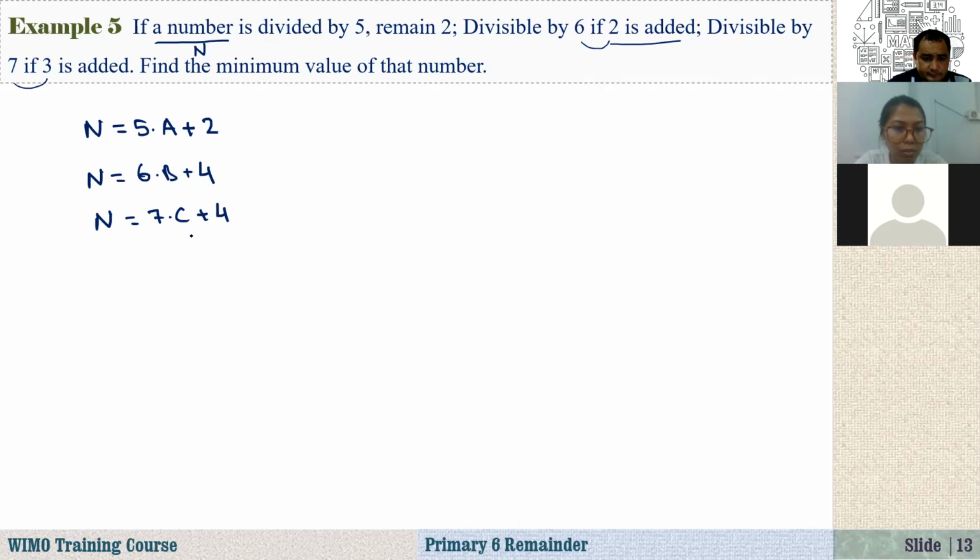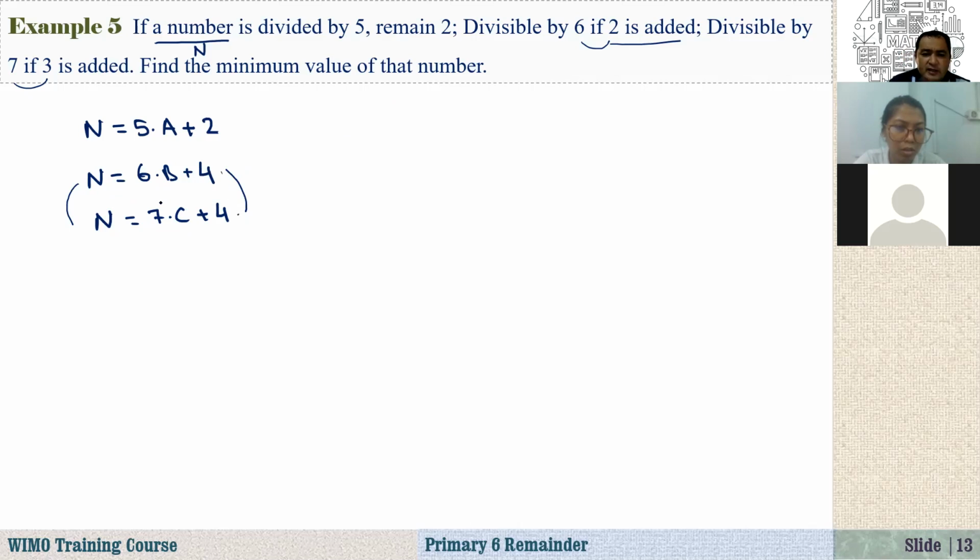Okay, find the minimum value of that number. So we are looking for n. What is the minimum value of that number, right? Now the first thing, as you see here, is the difference of these two things. What does it mean? That number is divisible by 6 and 7, right? When you just find the difference, what is it?